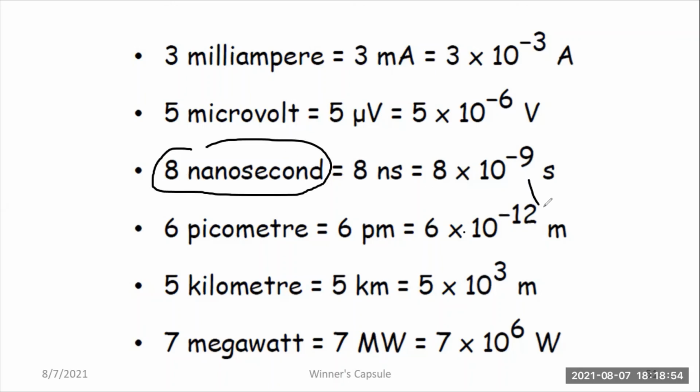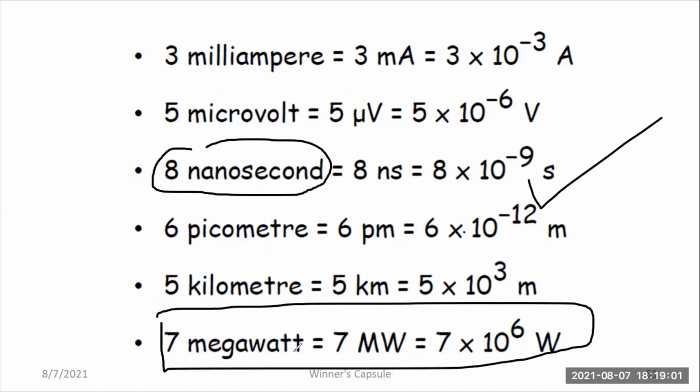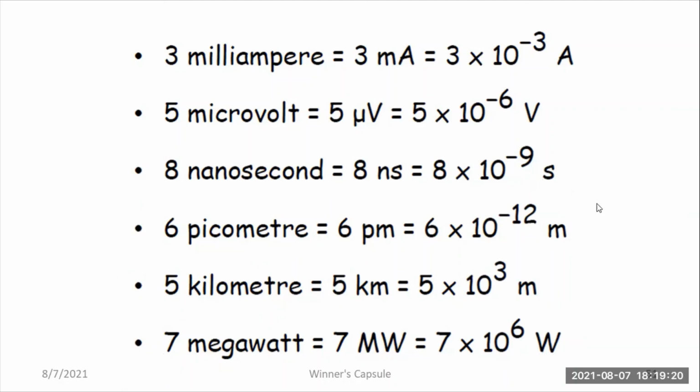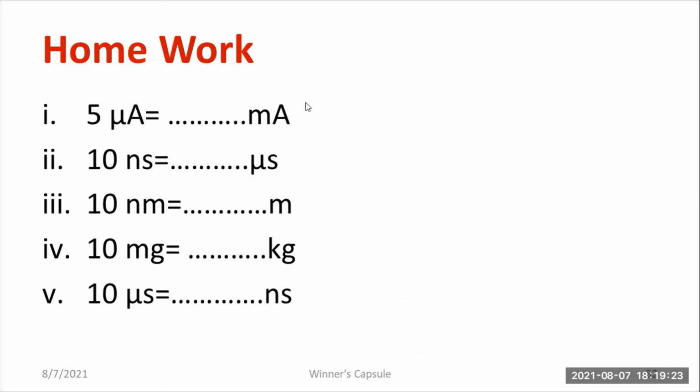So 8 nanoseconds I can write like this: 8 into 10 to the power minus 9 seconds. Suppose I am saying 7 megawatts. Don't say 7 megawatts, it will be 7 megawatt only, correct? 7 megawatt should be converted into watt: 7 into 10 to the power 6 watts. Clear? Likewise, you have to work out. I'll show you some more examples. See, 5 microampere means how many milliampere? That you have to remember.